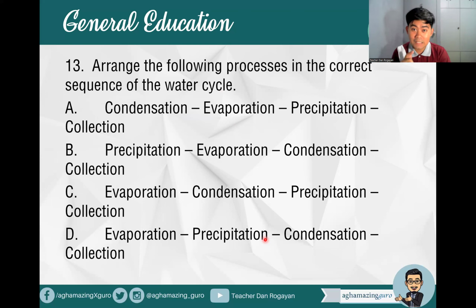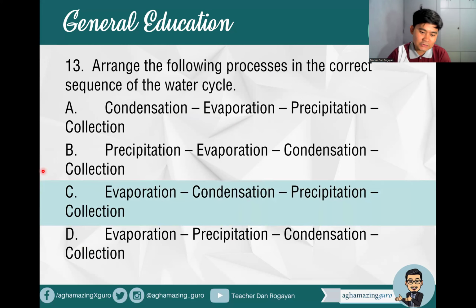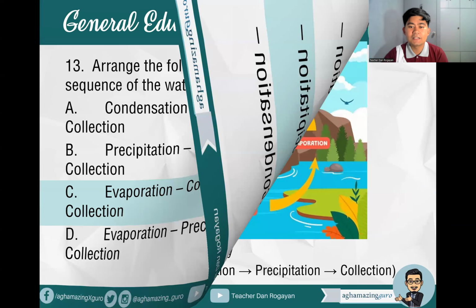Of course, we start with evaporation. So we're left with C or D. Then after evaporation, of course, that's condensation. So evaporation, condensation, precipitation, and collection. Just in case transpiration is included, you can insert it here: evaporation, transpiration, then condensation, precipitation, and collection. So that's the correct sequence. These are the four major processes in our hydrologic or water cycle: evaporation, condensation, precipitation, and collection.